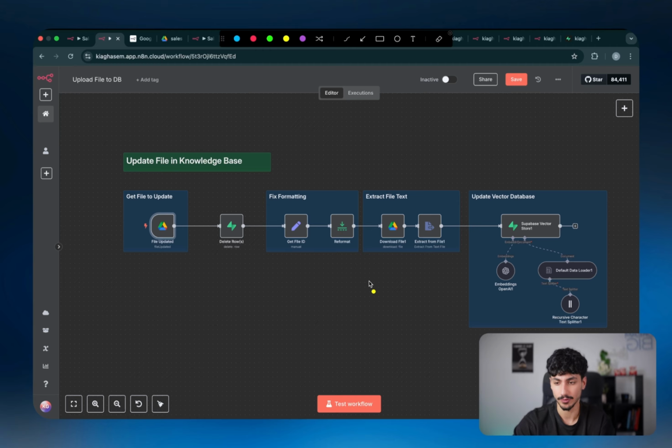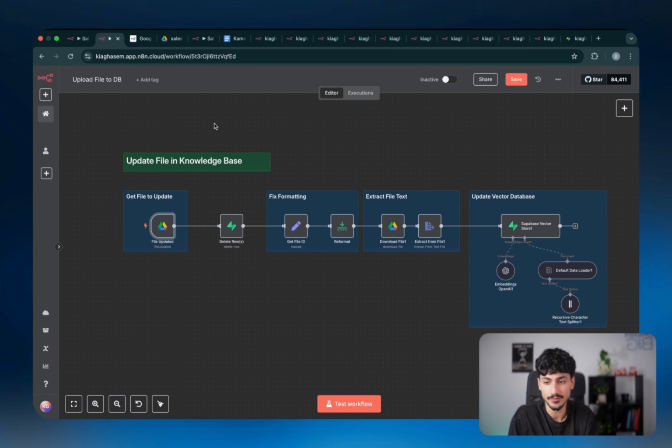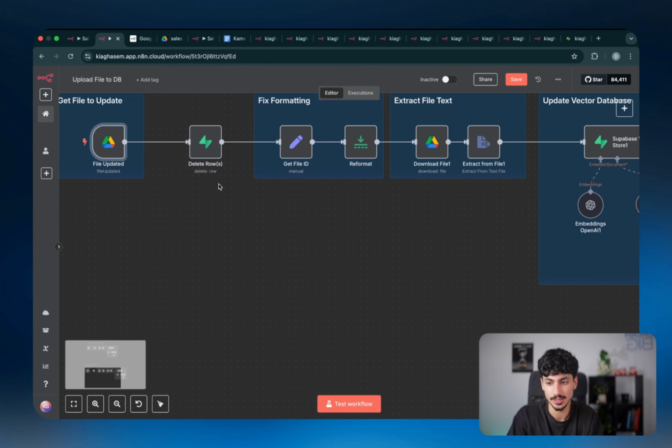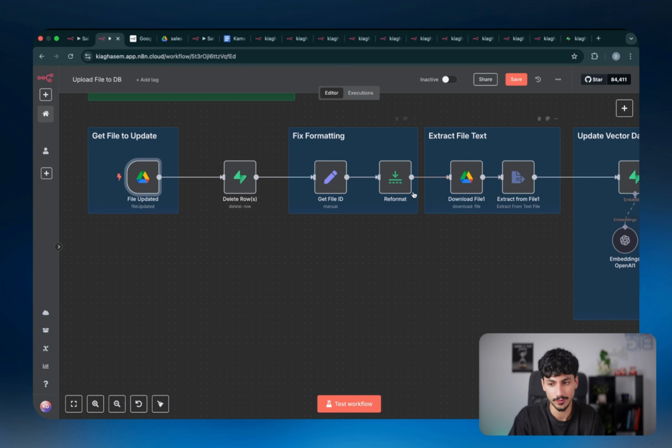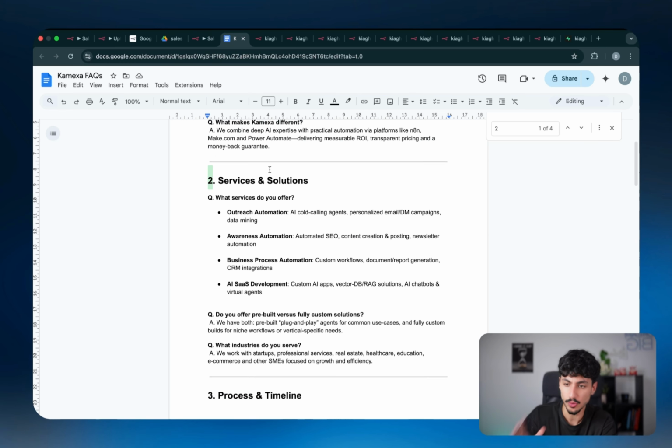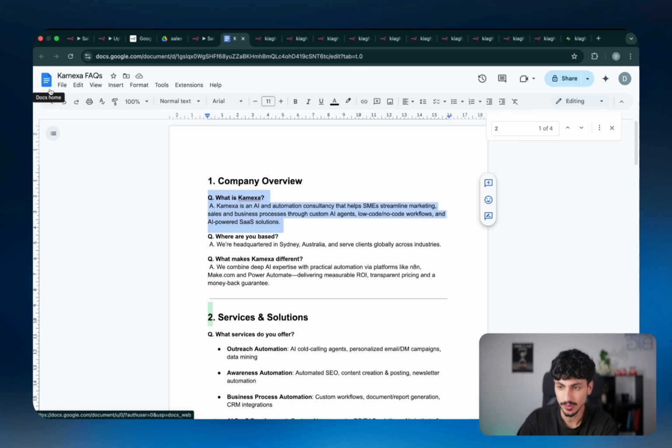Inside this workflow, what's actually happening is, let's say every single time you update this document, you don't have to go and run the other workflow again. In practice, this second workflow is going to run, grab that document, delete everything about that document currently inside the vector database, and then upload it again so that you always have access to the most up-to-date version of your documents. So from a user perspective, all you have to do is make changes and save it and not do anything else. Your AI agent is going to have access to the most up-to-date version of that document.